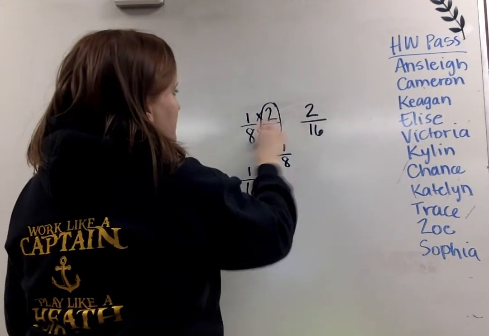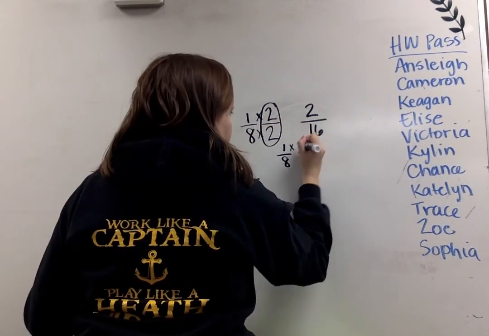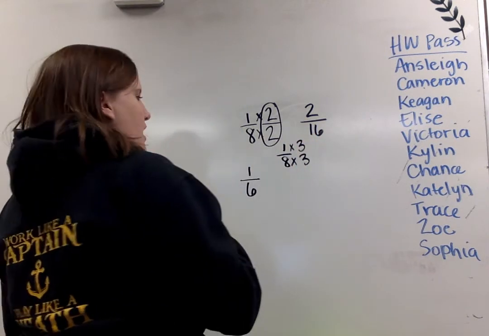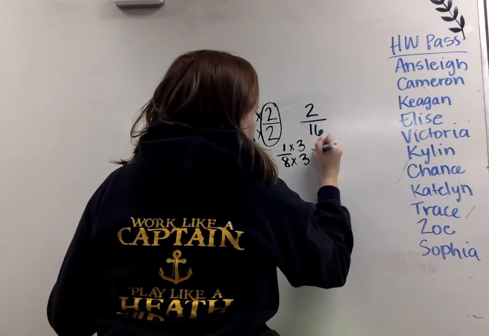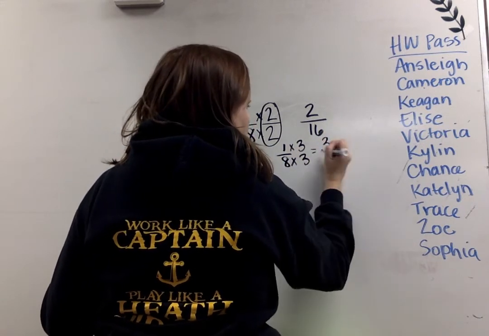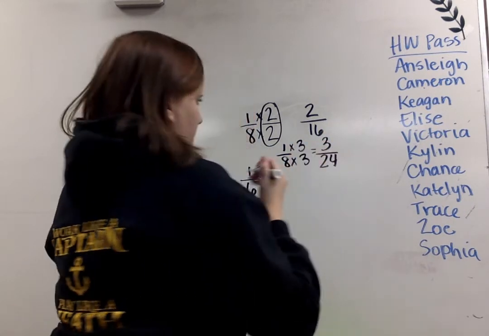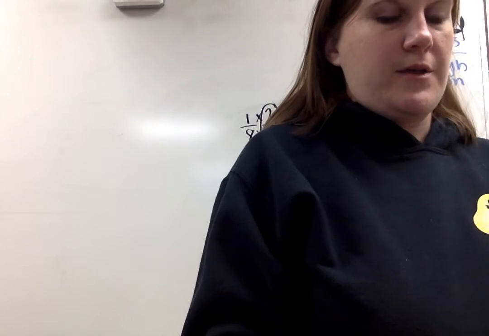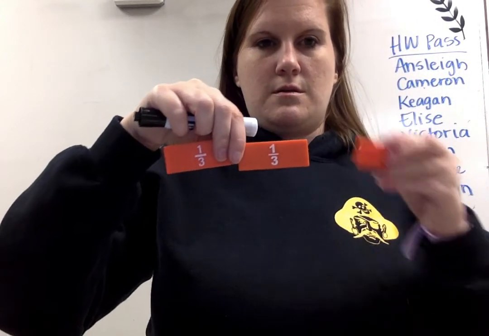So we did times 2 first. Let's do times 3. So if I do it to the numerator, I've got to do it to the denominator. 1 times 3 equals 3. 8 times 3 equals 24. So, I know that works because 3/3, let me a little harder to show, is the same thing as 1 whole.